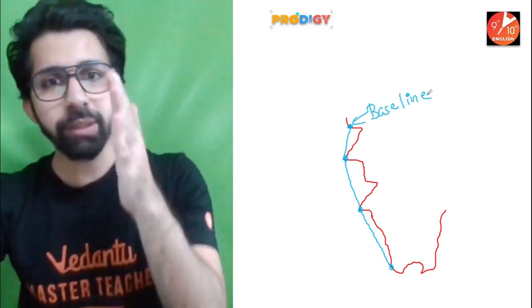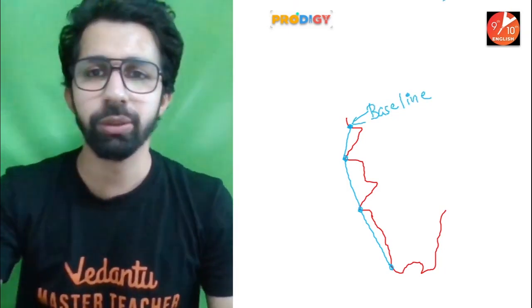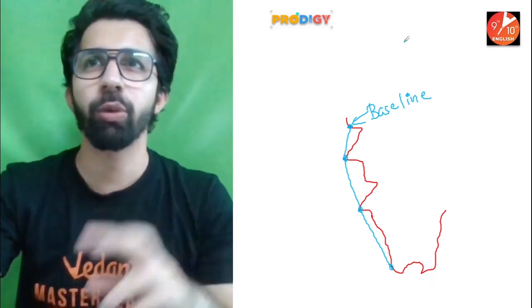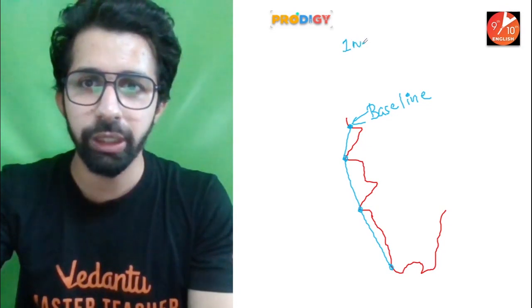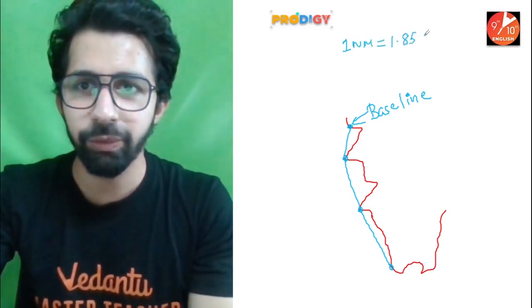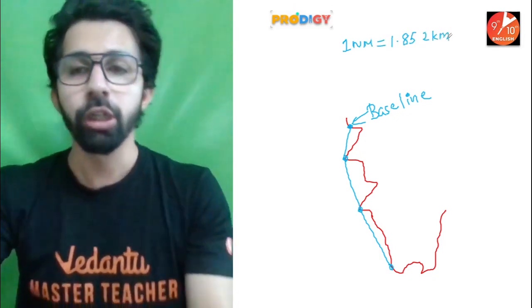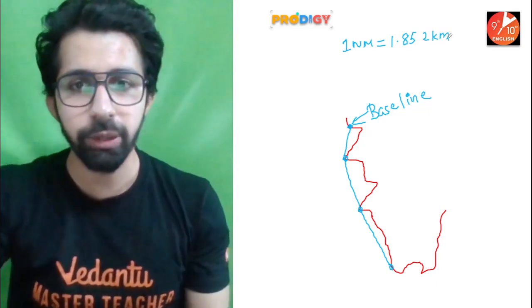From this baseline, 12 nautical miles will be considered. Guys, what is 1 nautical mile? 1 nautical mile is equivalent to 1.852 kilometers. So guys, the very first step, they make a baseline. I hope this is clear how the baseline is made.